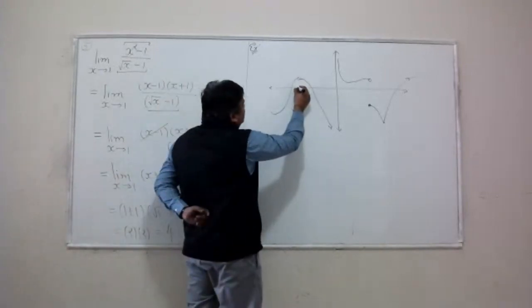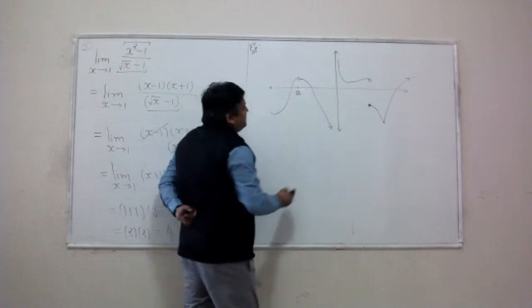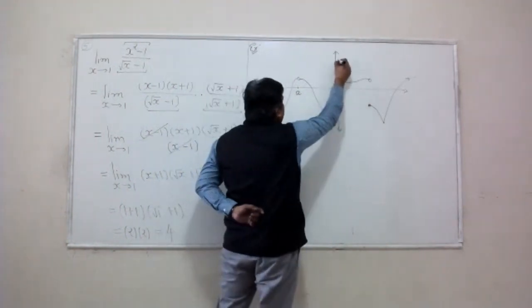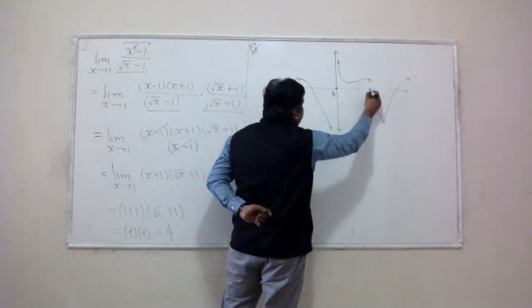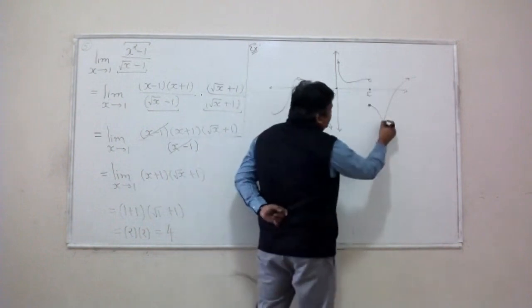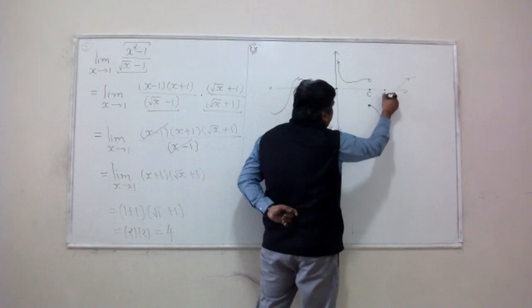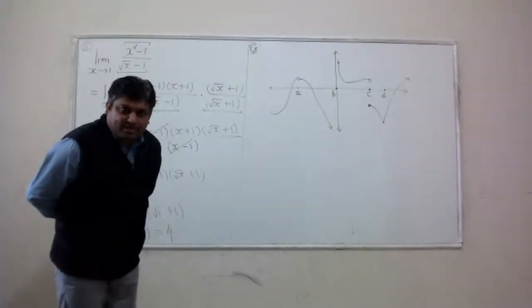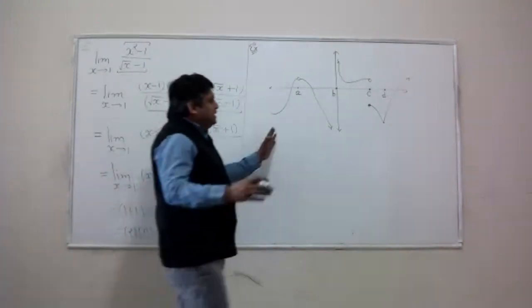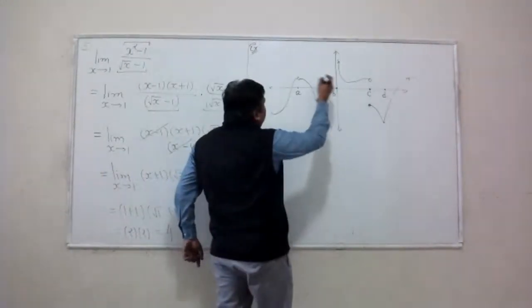The first interesting input is right here. Let me label it as A. The second interesting input occurs here, B. The third interesting input at the jump, C. And then this sharp corner, let's label it as D. All right?